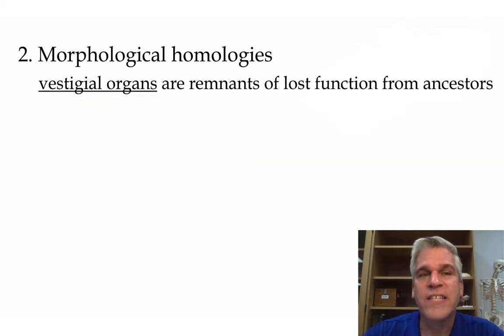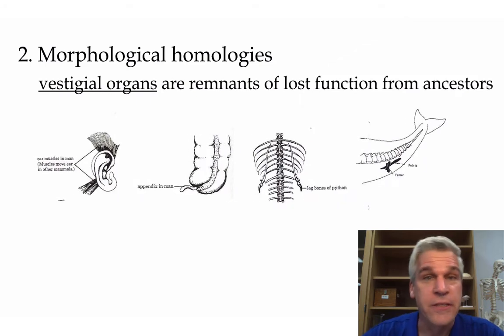We can also look at vestigial organs. These are remnants of lost functions from ancestors. So for instance, in humans, we have ear muscles. We don't use our ears to move, but many other animals do. All you have to do is take a look at your dog or cat, and they're constantly moving their ears. Or the appendix in humans. We don't need the appendix. It doesn't have any particular function. When it gets infected, we remove it. It has no known function. It did in the past, however.